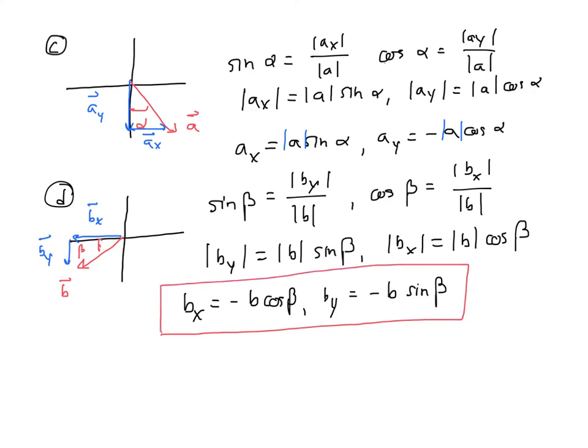This is a skill that you're going to need to use on a daily basis in this class. So remember some of the key points. The way that you find the components, which trig function goes with each component, you cannot memorize x goes with sine, y goes with cosine, or even the opposite. It depends which angle is given and which component you're looking for. Second, make sure you get the negative signs right. If you want this to represent a magnitude, then you might need to put in that negative sign if the component is actually going to be negative. So those are the key points. Remember them, and thank you guys for watching.